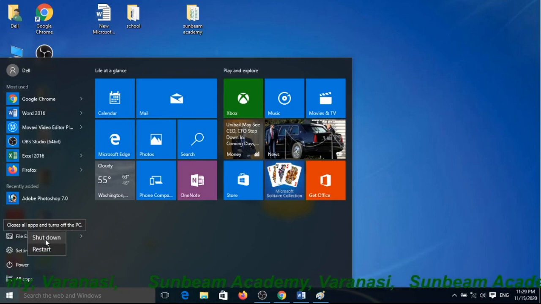You can see close all apps. You can see here upside one message will appear, closes all apps and turns off the PC.